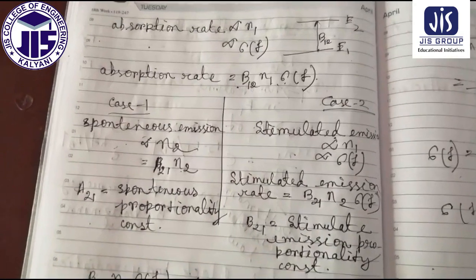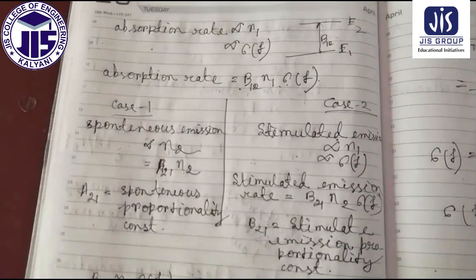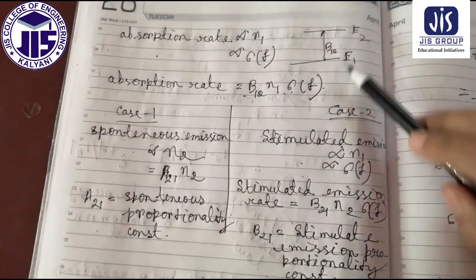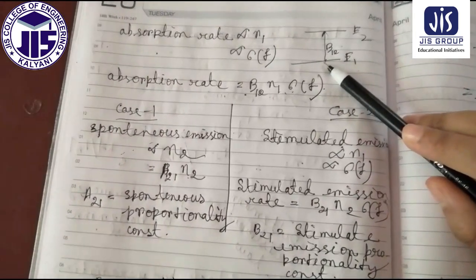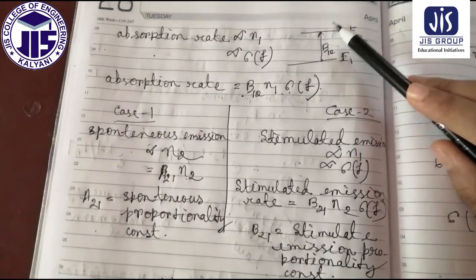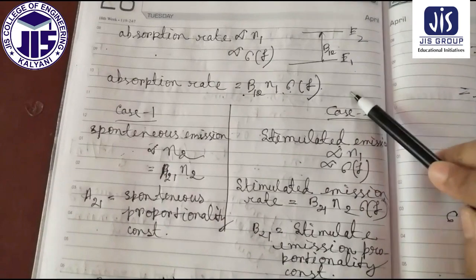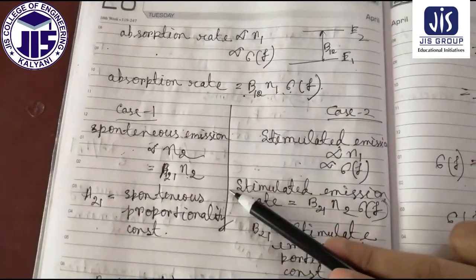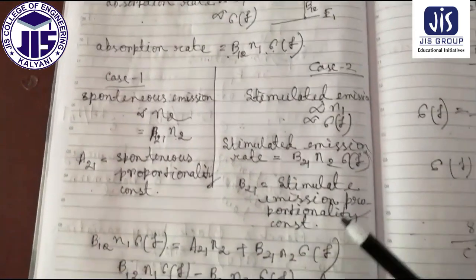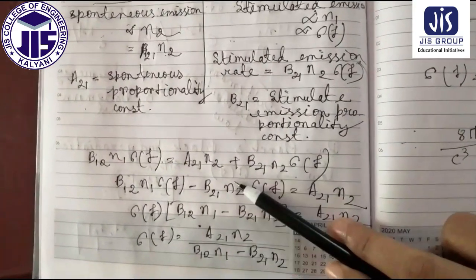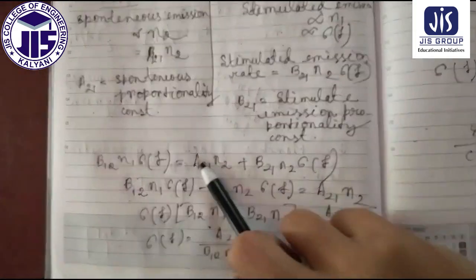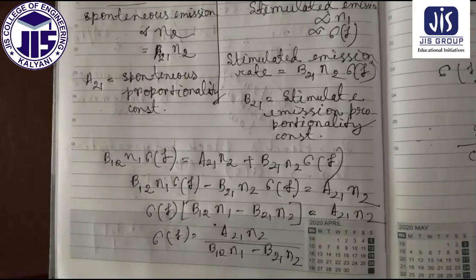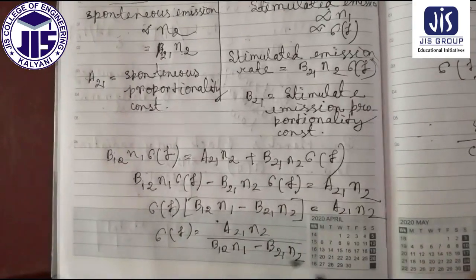Now there are two cases. First, we have considered that the atoms absorbed energy and then jump to E2. Then after that transition occurs from E2 to E1, there can be two cases. One is spontaneous, another is stimulated, and therefore we have got this equation.